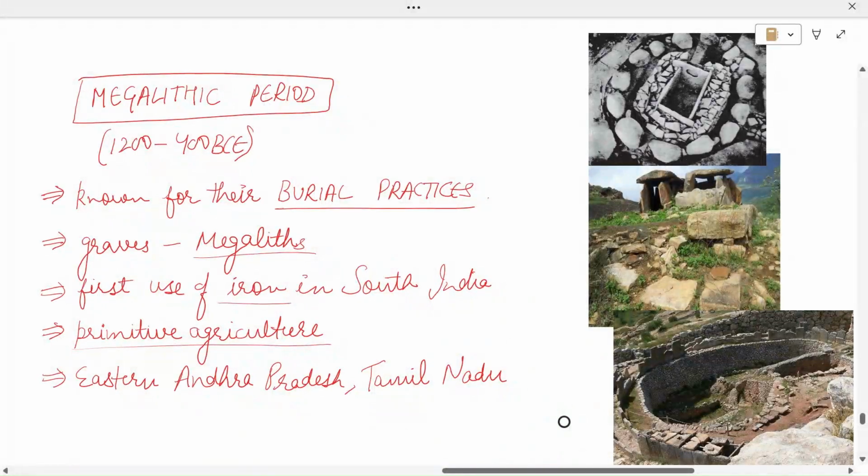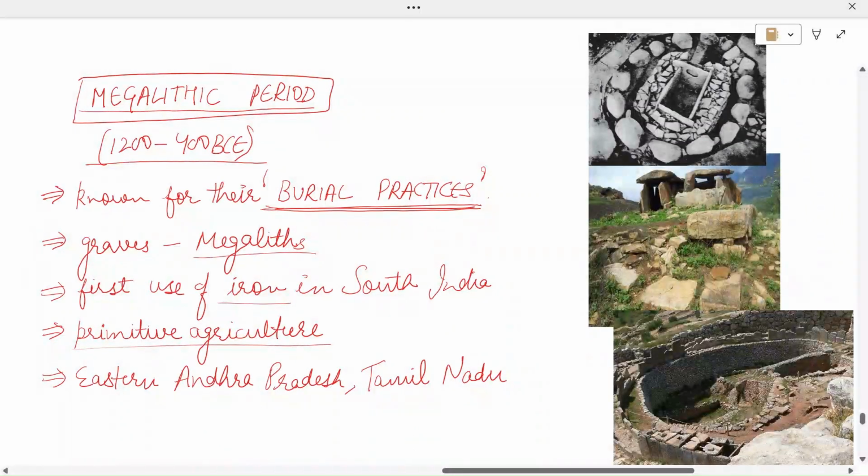So there is a small topic called Megalithic period. As we have already studied, first in proto-history there was Paleolithic, then Mesolithic, and then Neolithic age. So the Neolithic phase of South India was succeeded by the Megalithic phase, which extended from 1200 to 400 BCE. Now, they are not known for some unique kind of settlements, but they are known for their special burial practices, that is, the practices they followed for burying the dead bodies of the people.